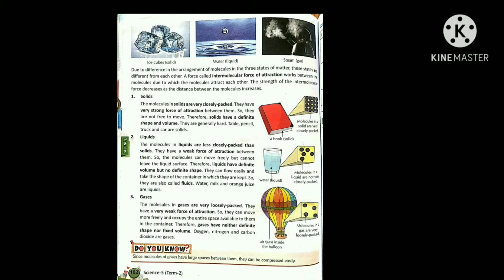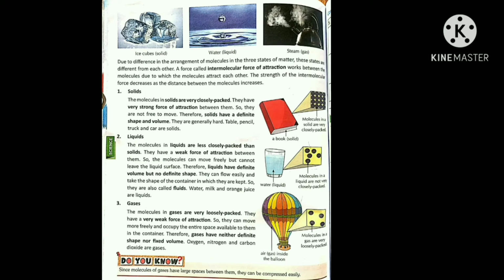For the liquid you can say water, fruit juice, ink, petroleum, etc. For the gases, there are a number of gases like carbon dioxide, oxygen, nitrogen. Now see why these different states are there. Due to the difference in the arrangement of molecules in the three states of matter, these states are different from each other. As we have seen, the smallest particle is the molecule, and the arrangement of molecules in solid, liquid and gaseous states is different.